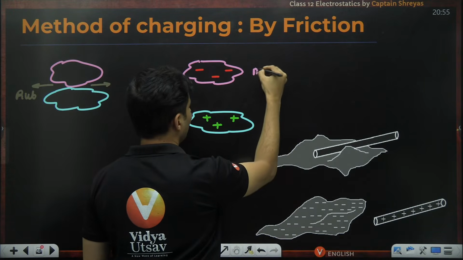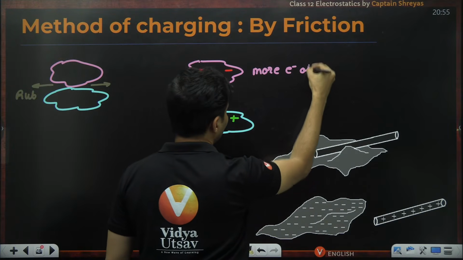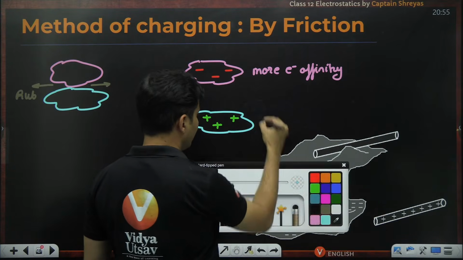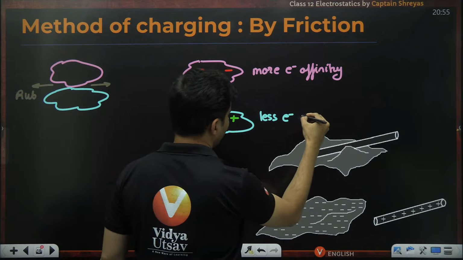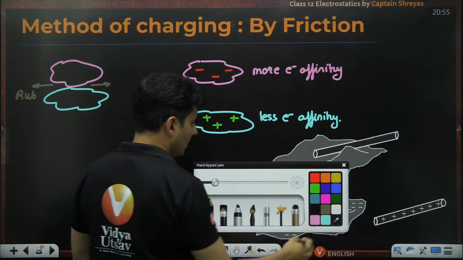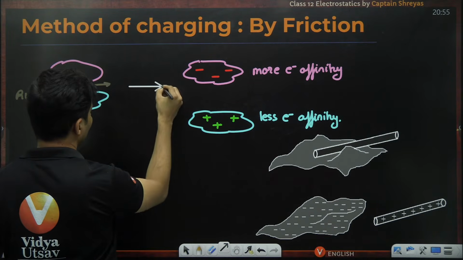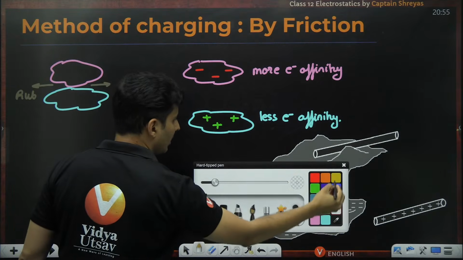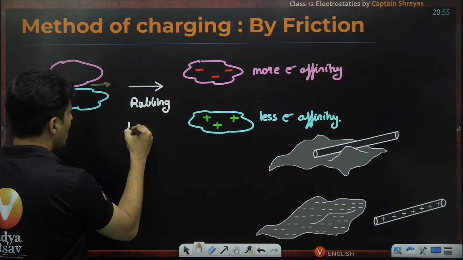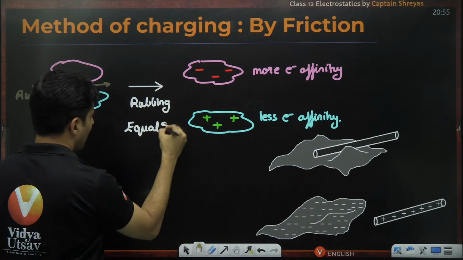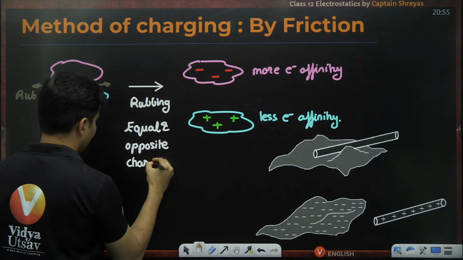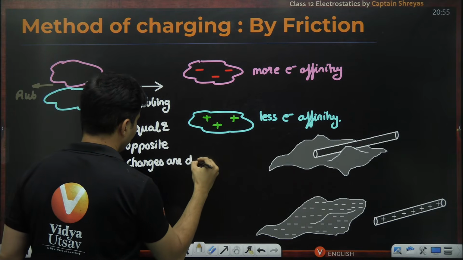This has more electron affinity, and this has less electron affinity. Affinity means liking. So in this rubbing process, equal and opposite charges are developed.